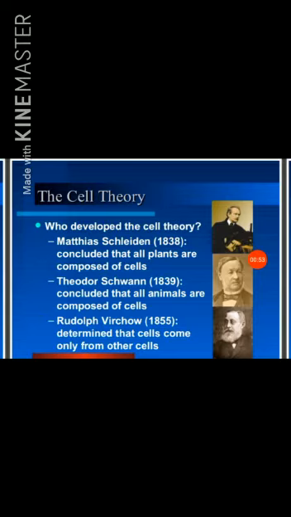The cell theory. Who developed the cell theory? Matthias Schleiden, in 1838, concluded that all plants are composed of cells. Theodor Schwann, in 1839, concluded that all animals are composed of cells. Rudolf Virchow, in 1855, determined that cells come only from other cells.